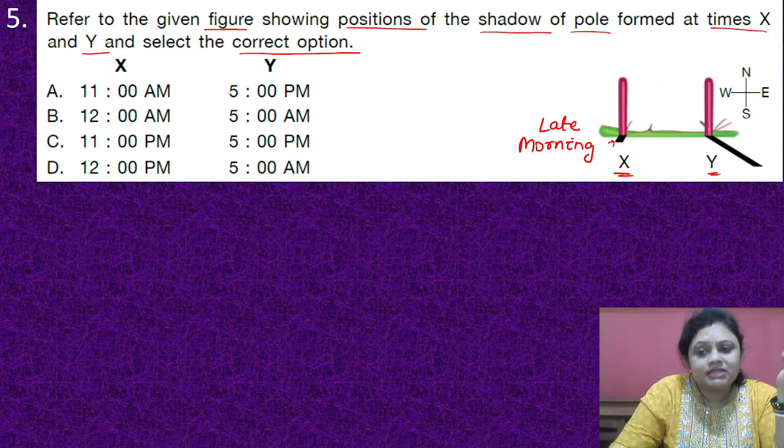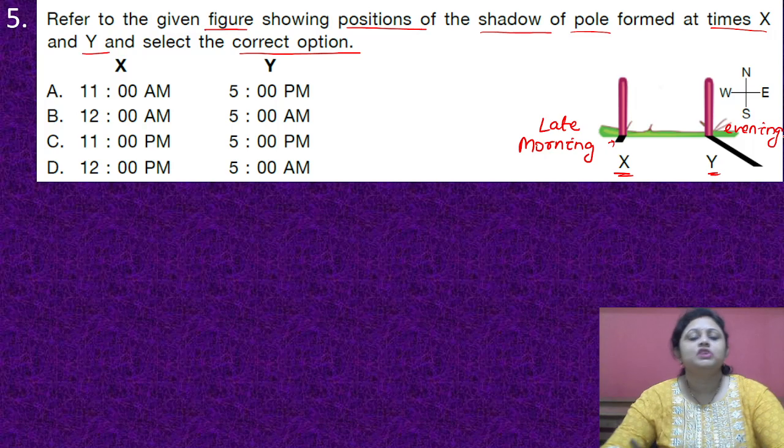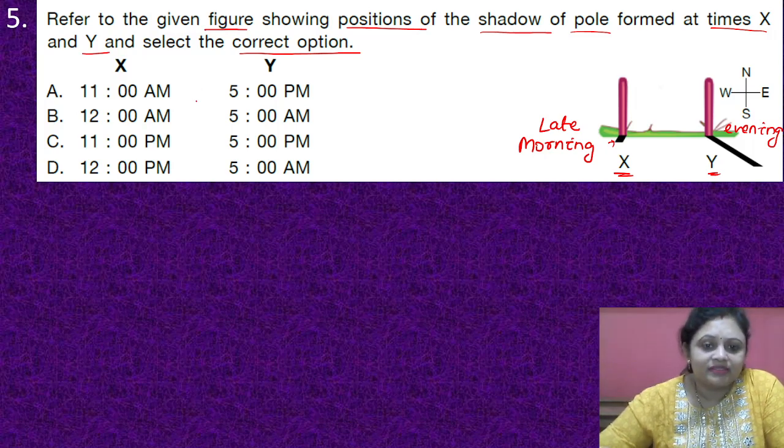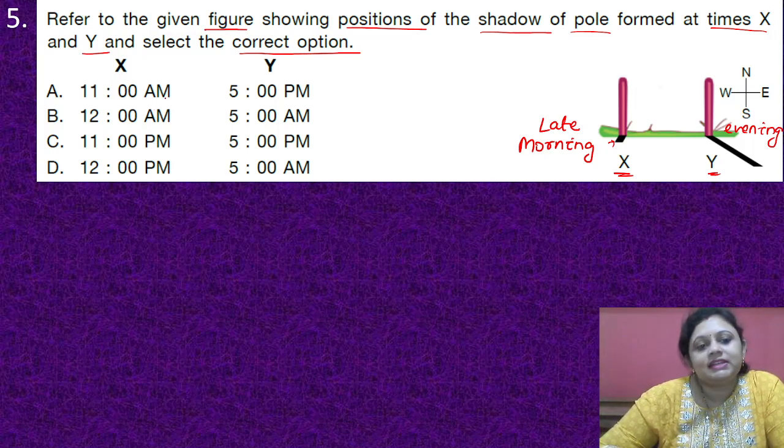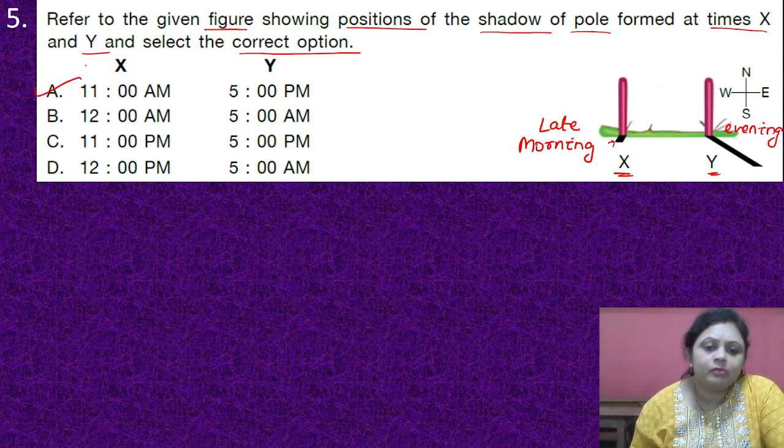And the shadow is lengthy, so it means it is going towards evening time. So we have to find the late morning and evening time. Late morning can be 11 a.m. and the evening can be 5 p.m. So the correct answer is option A, X 11 a.m., Y 5 p.m. Got it, everyone?